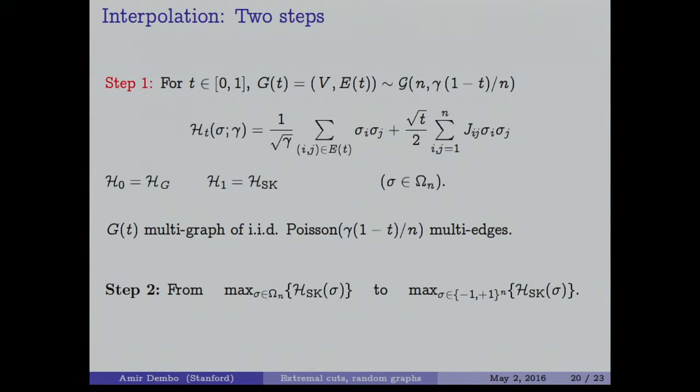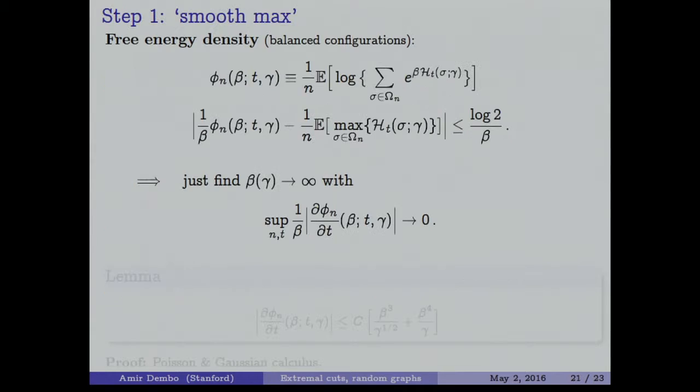So if you take t equal to 0, there is no contribution of the SK model, and you are in the original model of the graph. As you take t to 1, the graph disappears because the probability goes down to 0, and is replaced in a continuous manner by the SK model. Okay, so you go over this interpolation path.